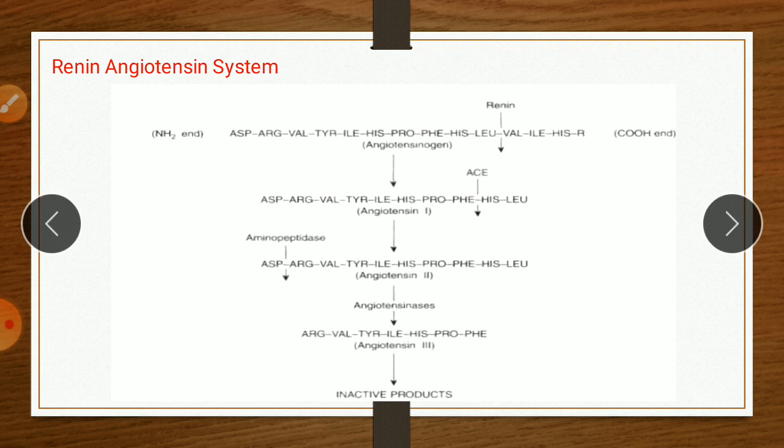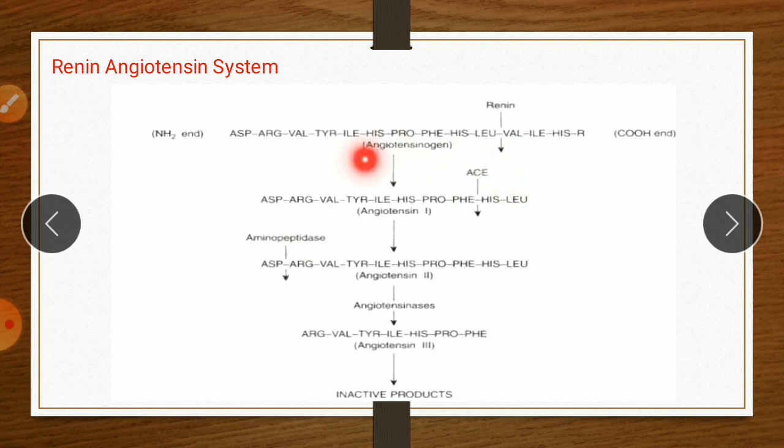Then this angiotensin first is converted into angiotensin second by the enzyme ACE, angiotensin converting enzyme. This enzyme breaks the bond between phenylalanine and histidine to form angiotensin second, which is an octapeptide, meaning it contains 8 amino acids.